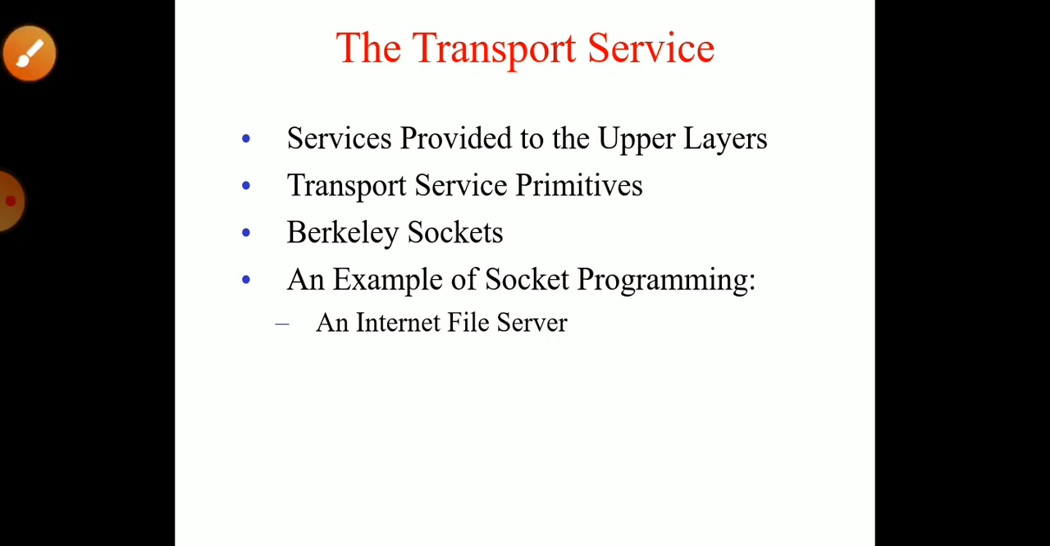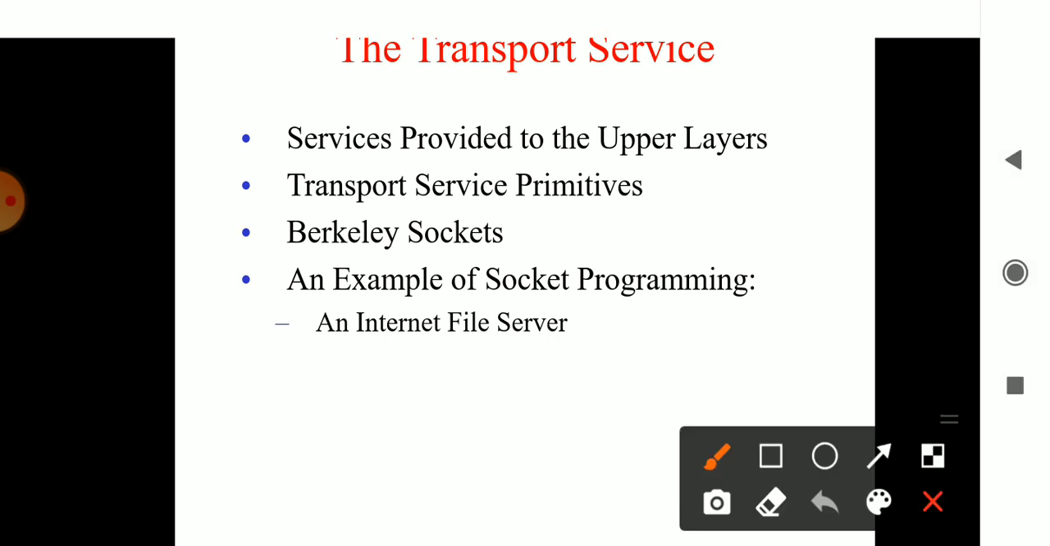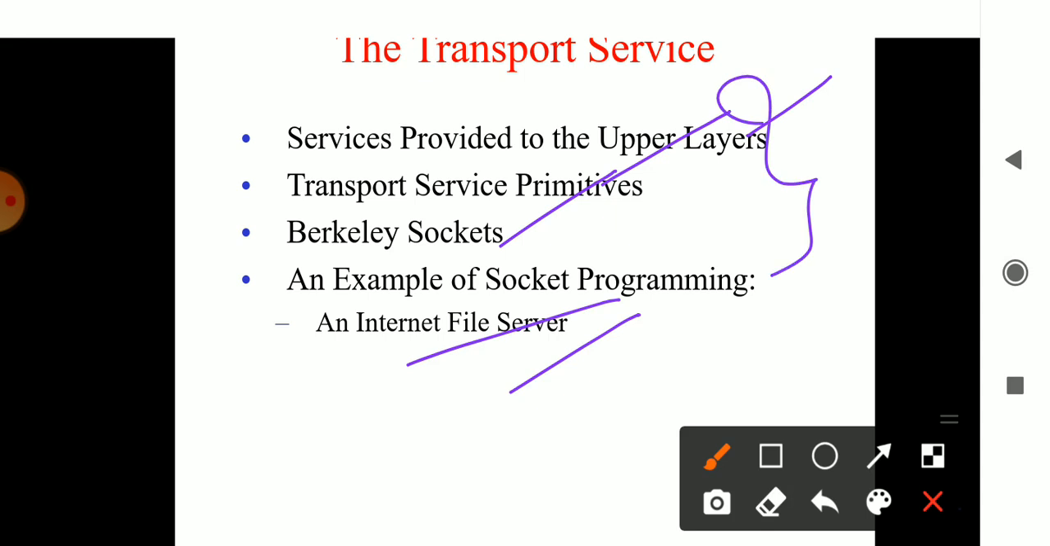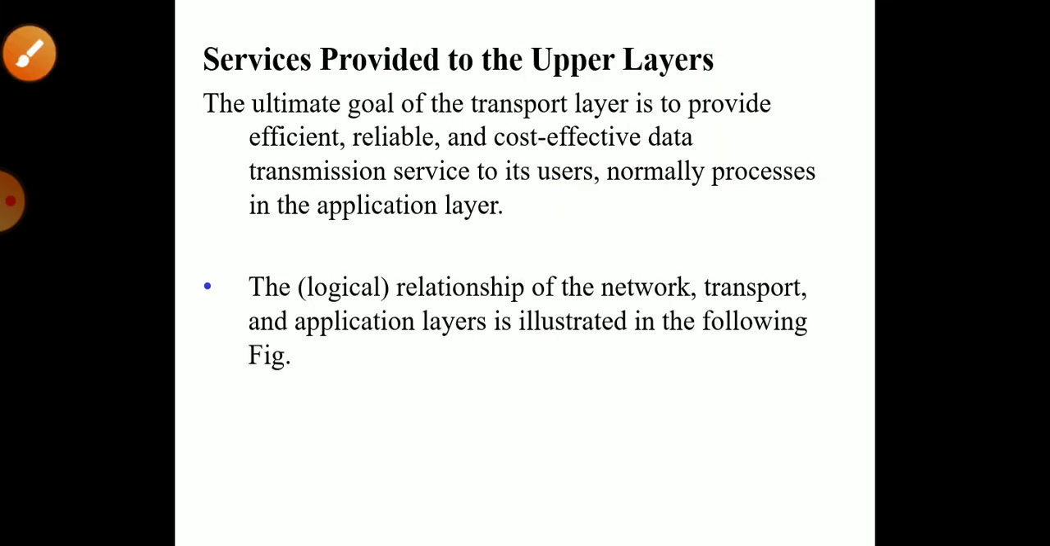Okay, so this transport layer has its own services. The first one is the services provided to the upper layer. Then you have the transport layer service primitives, then Berkeley sockets, and the programming aspect. The programming aspect is not in your syllabus, but these three are important. So today we will be discussing the services which are provided to the upper layer.